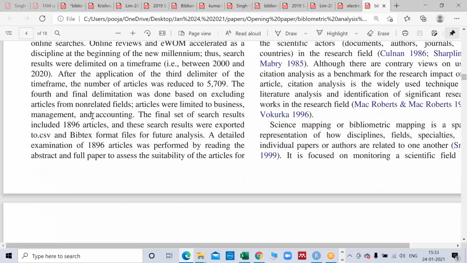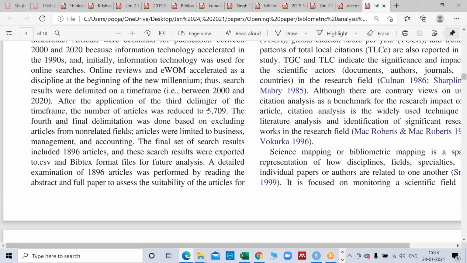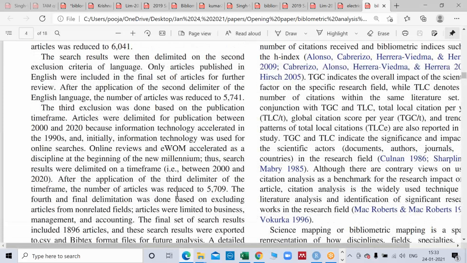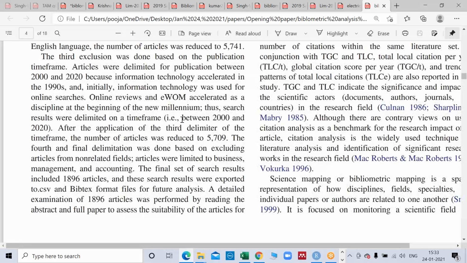Then again they have reduced, and with the application of the third delimiter, the articles reduced to 5709. If you can see 5741, because maximum publication is done in English only, particularly in the Scopus database, so it has limited to, so not much difference is there. But another reason is the readability of the language. We cannot understand another language, so how are we going to analyze that literature? So that makes sense also.